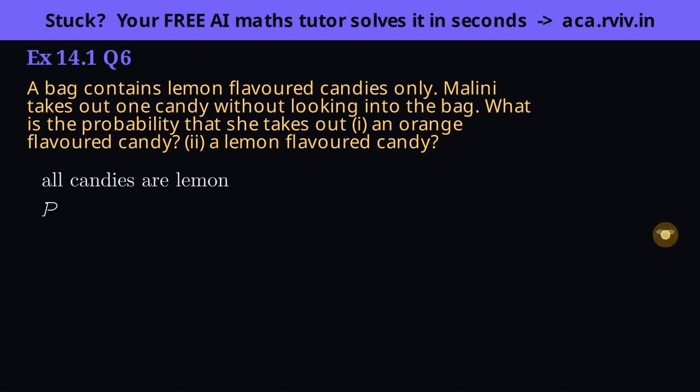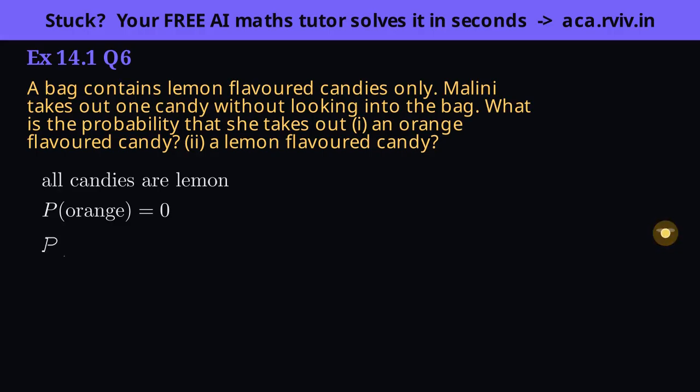Part 1 asks for orange. But there isn't a single orange candy in there, 0 favorable out of the total. An event with no favorable outcomes simply cannot happen, so its probability is 0. That's an impossible event.